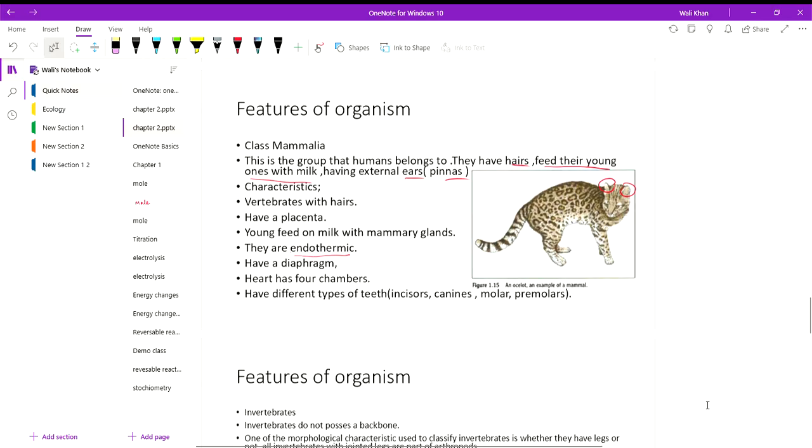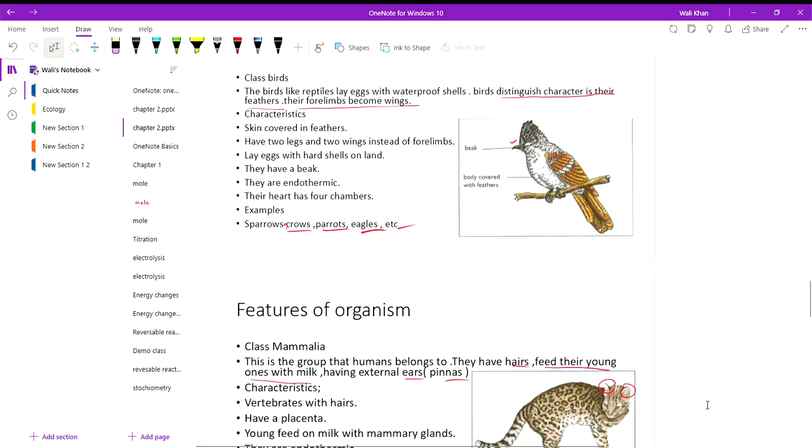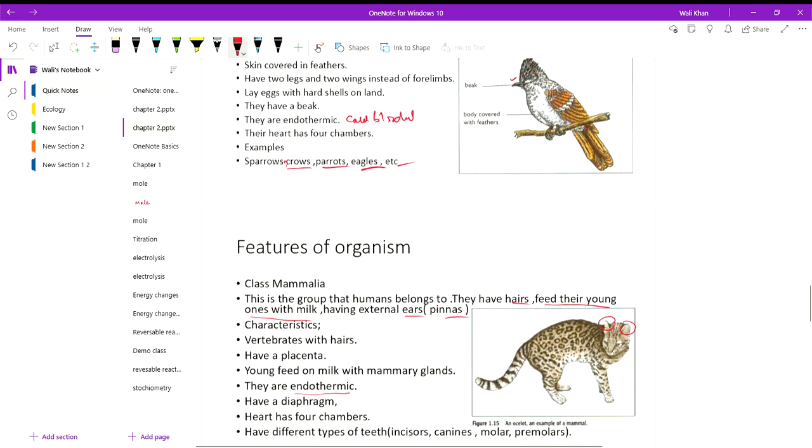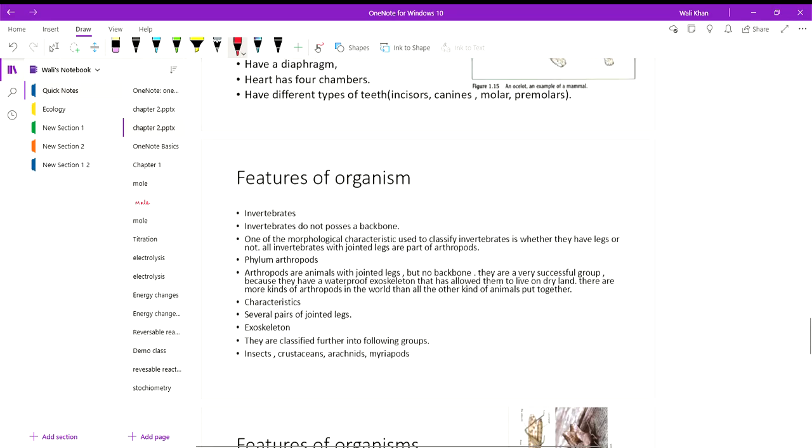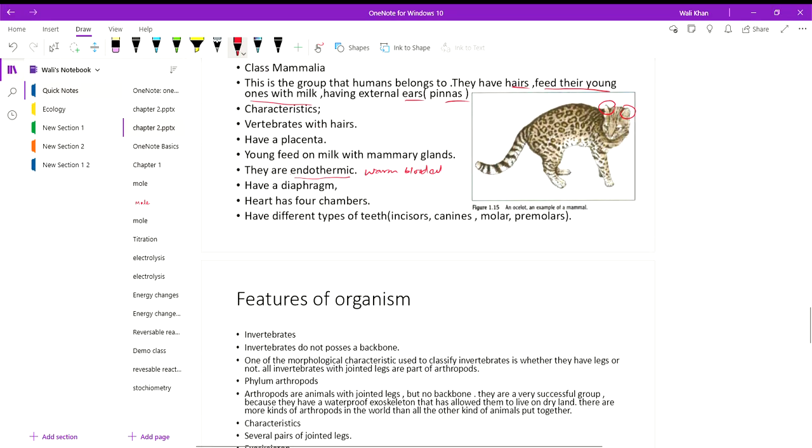Reptiles are cold-blooded, and mammals are endothermic. They are warm-blooded animals. Their heart has four chambers, and they have different types of teeth: incisors, canines, molars and premolars.